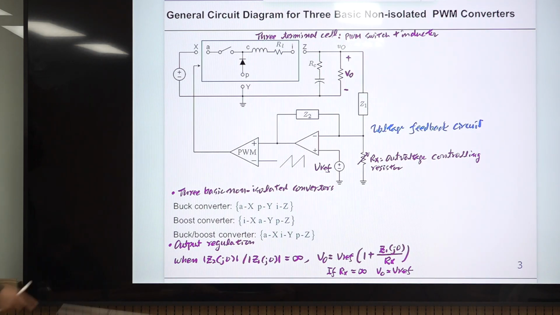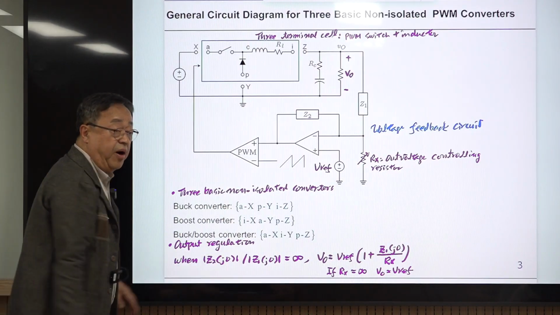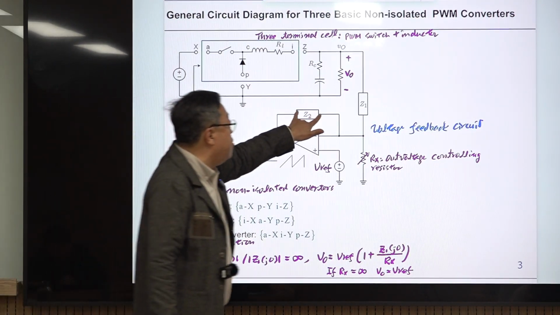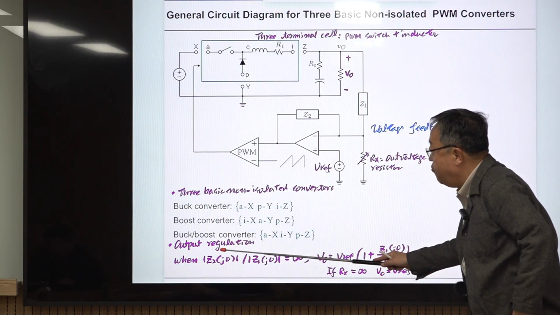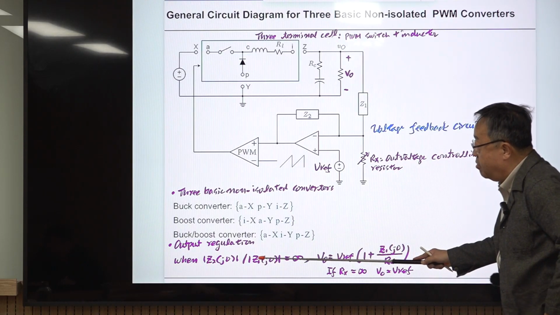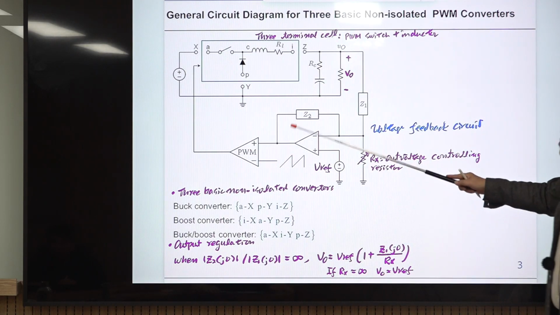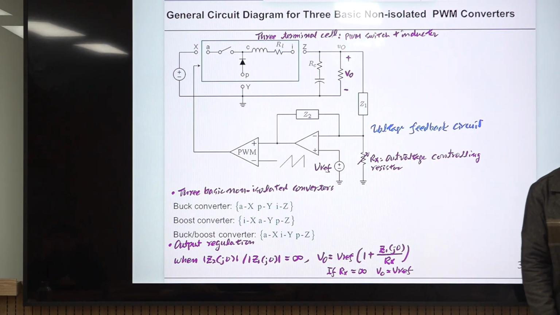Okay, if you have a capacitor here, at DC the capacitor presents infinity. So if you have a capacitor and you have one resistor, then this becomes infinity, and this becomes constant, so the ratio becomes infinity. Okay, if this becomes infinity and this becomes infinity as well, you are in trouble.